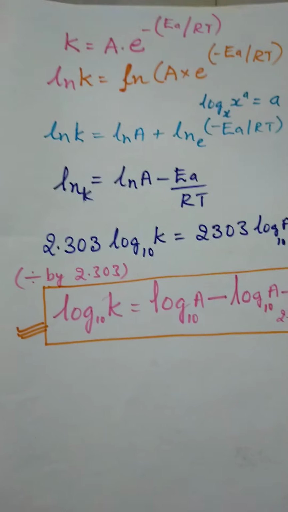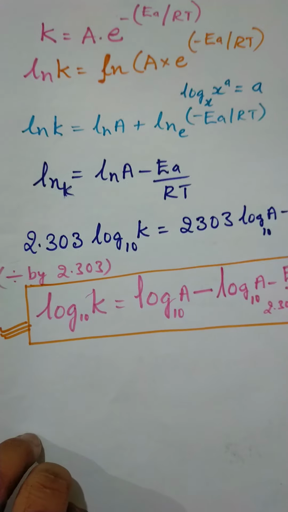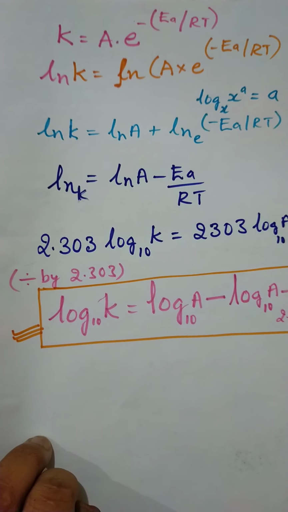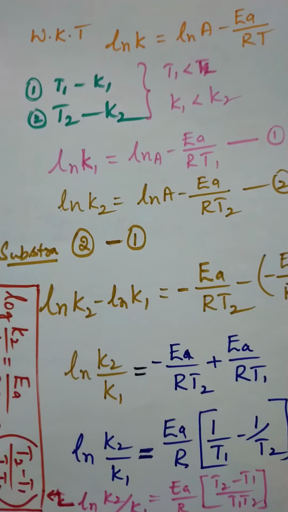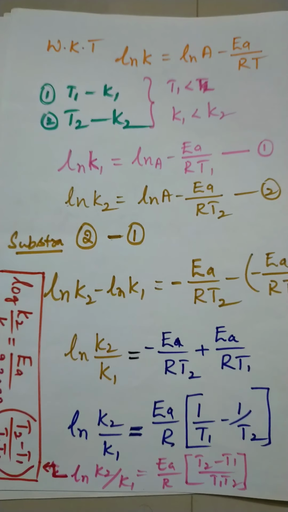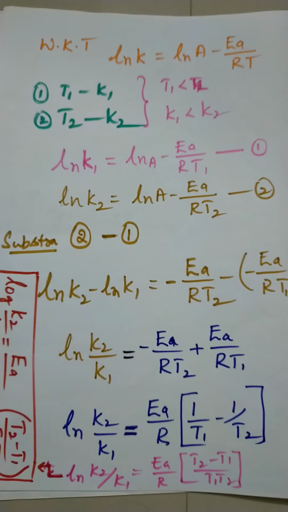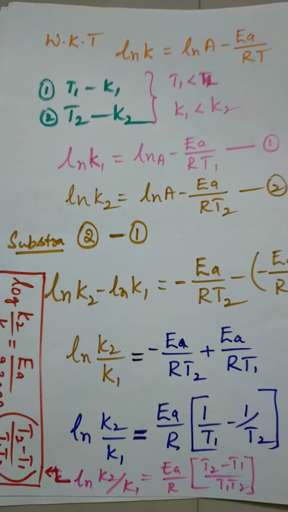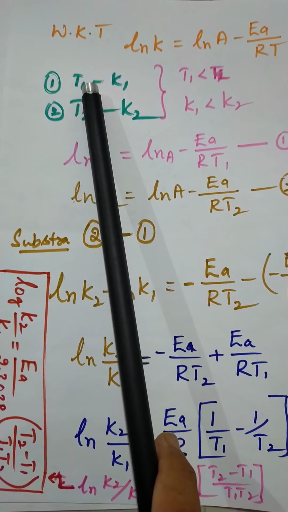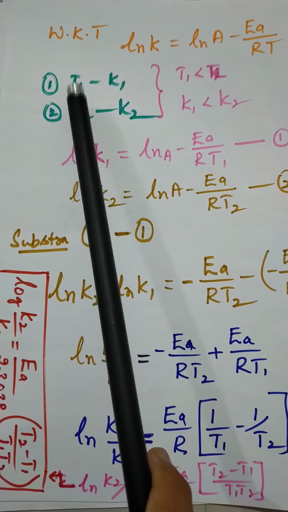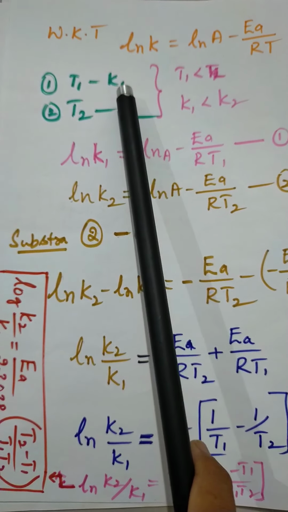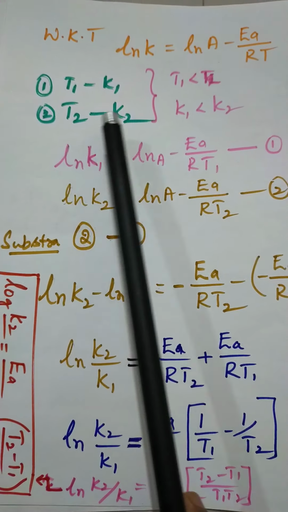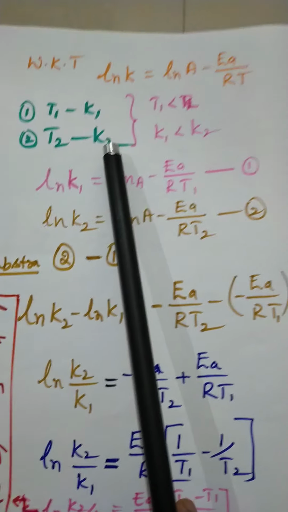So this is one of the contents, and the last one is there. I think 10 minutes 22 seconds are completed. Then I come to the last one. The same Arrhenius equation in expanded form: for temperature T1, the rate constant is K1, and for temperature T2, the rate constant becomes K2.